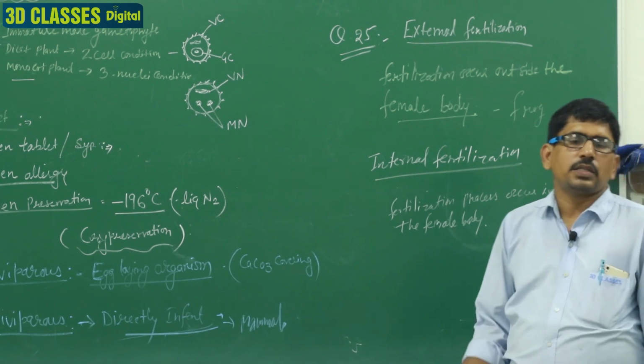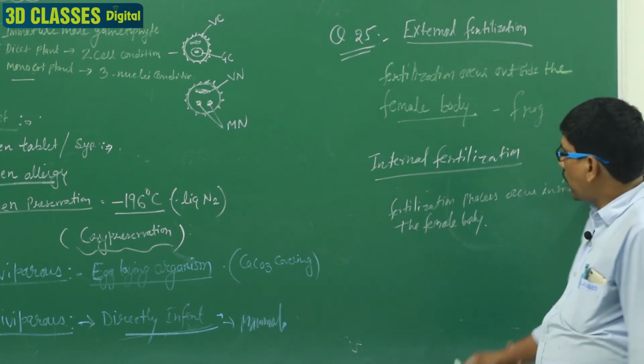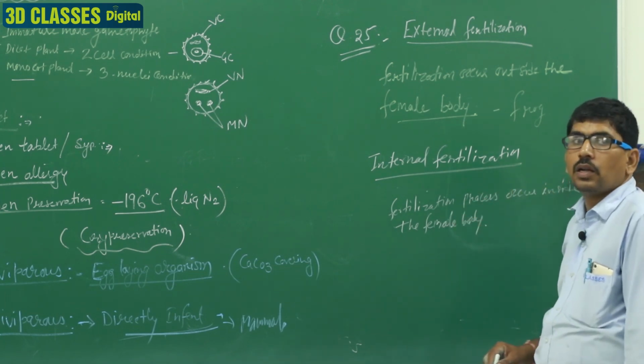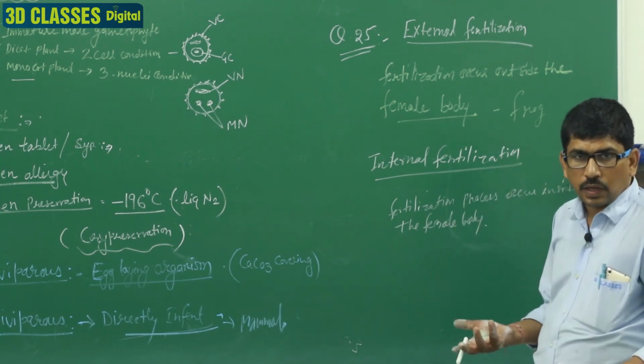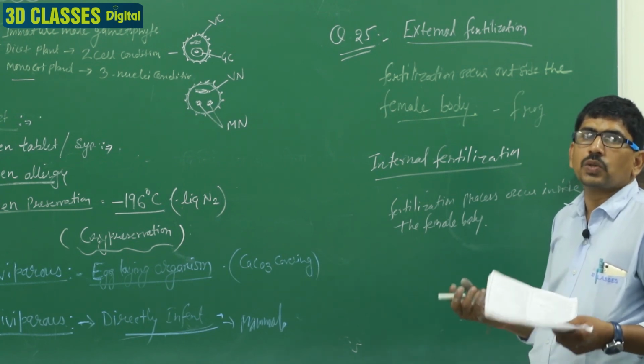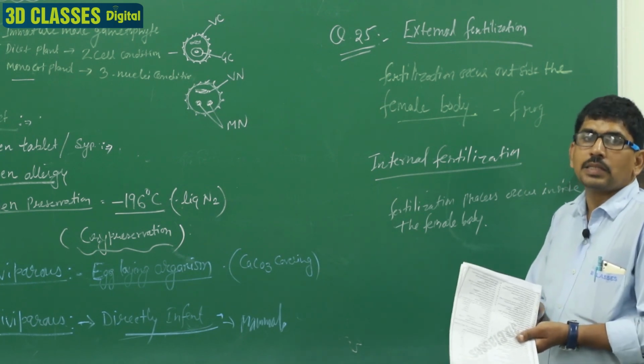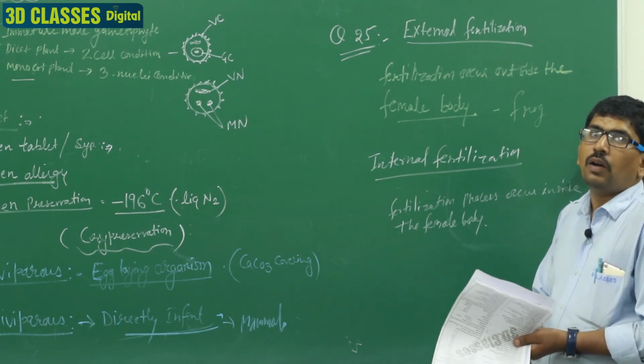The fertilization occurs inside the female body, known as the internal fertilization, and in this type of fertilization the survival is very high, so the progeny survival is very high, so the number of ovum and sperm is less as compared to external fertilization.